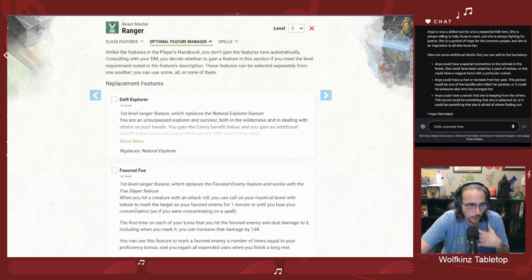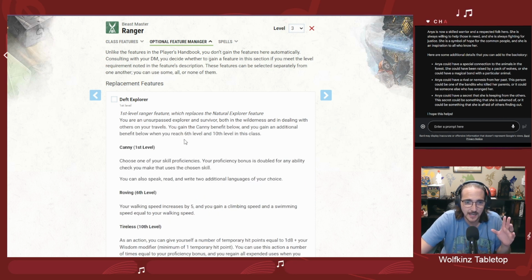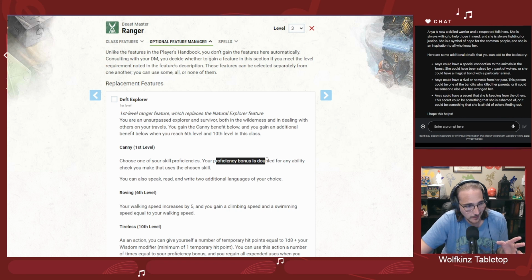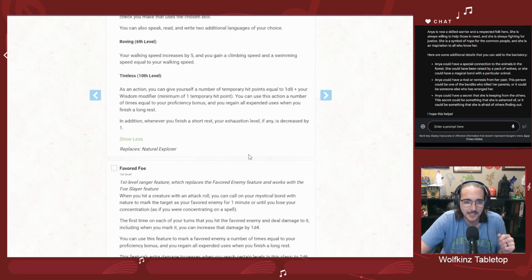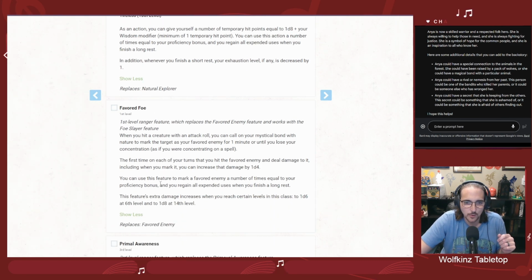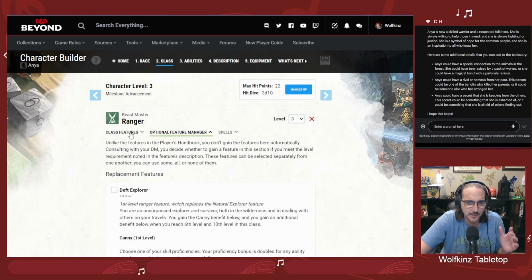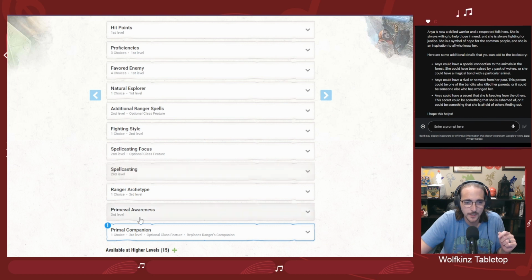Now, building a ranger today, not based on this, I do tend to pick these up because I really think that having canny is very, very beneficial at level 1. By proficiency bonuses doubling, you basically get expertise on something. And then you just get some really good things with favored foe. Kind of acts as a mini hunter's mark that takes away that necessity of having a particular enemy that you're going after. But for now, sticking with the character, I think that's where we're going to go.